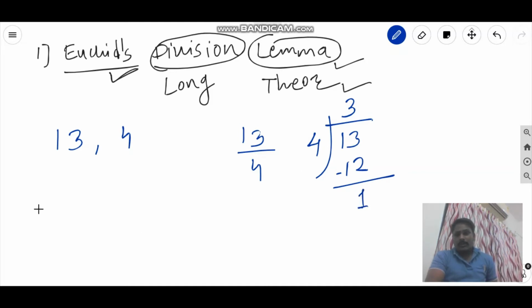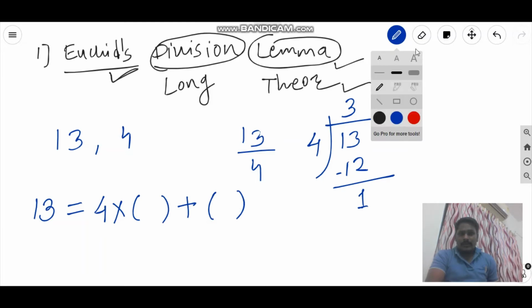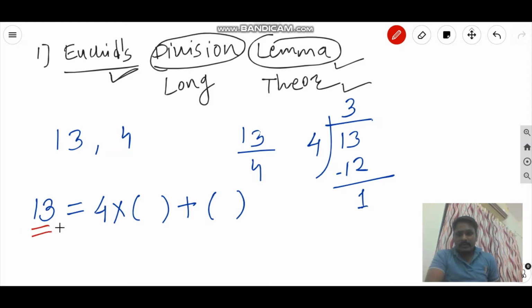Now this 13 we write in terms of 4 into something plus some remainder. Earlier we had two numbers 4 and 13, so we are actually relating 13 and 4. Now here I am getting one number, that is 3, and we call it the quotient, and here I am getting 1, and this is called the remainder.